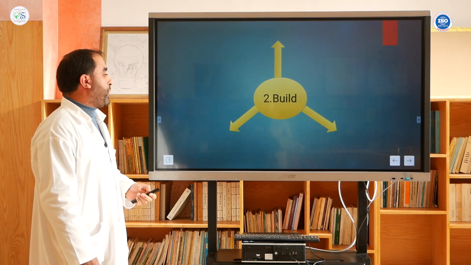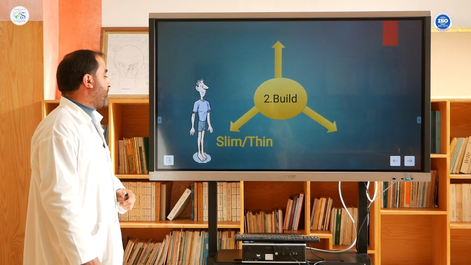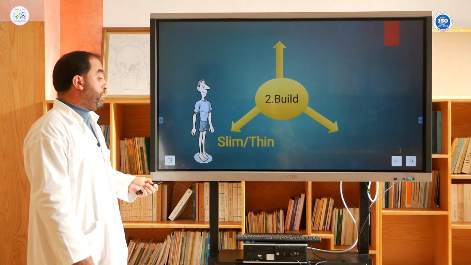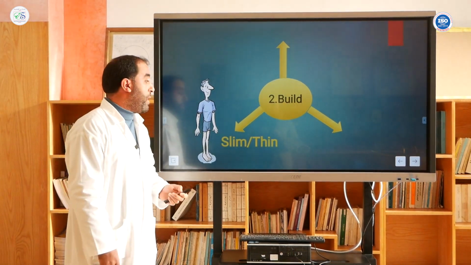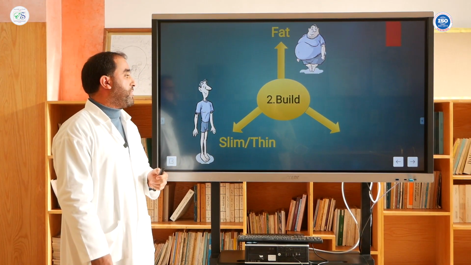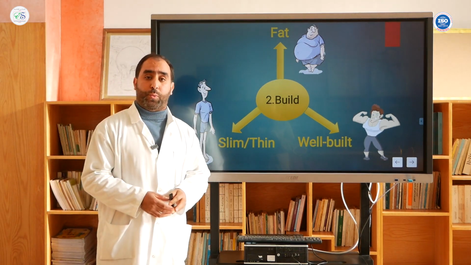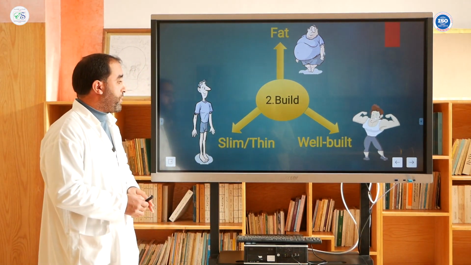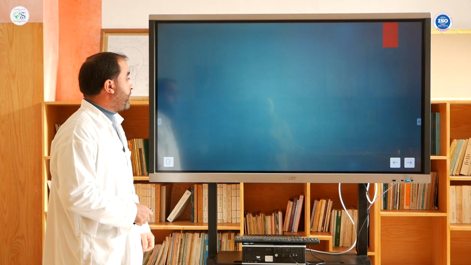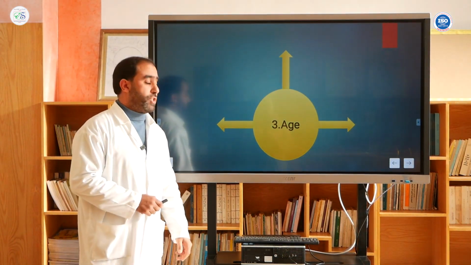Then, take it for example, build. We could say they're slim or thin. And we could say they're fat. After that, we could say they're well built. After build, we need to talk about their age.